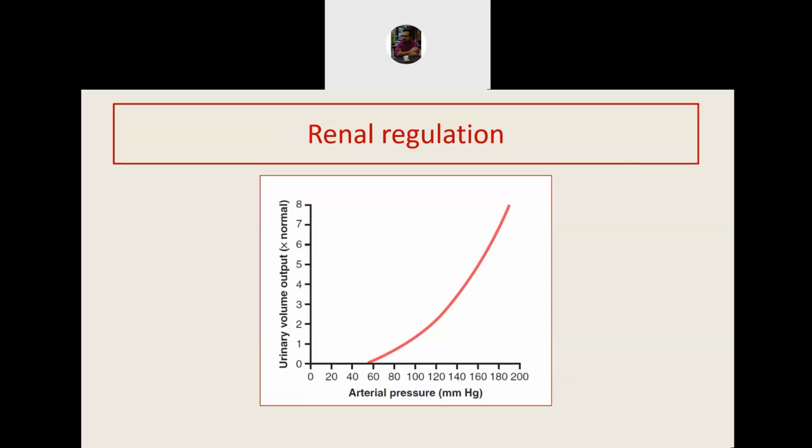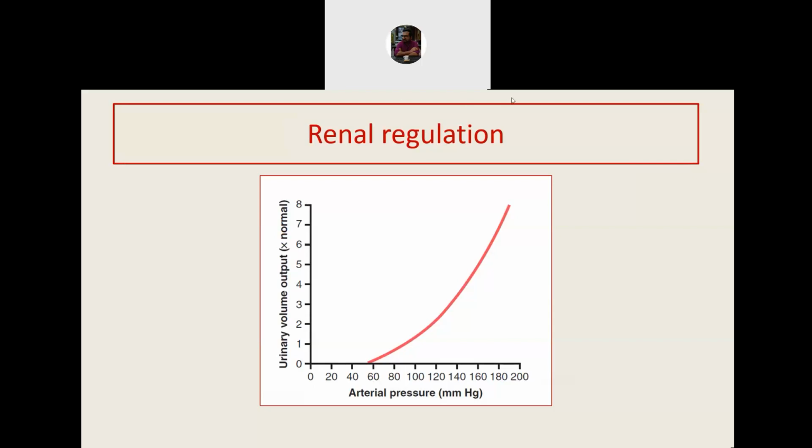But the kidney itself has its own mechanisms for regulation of the blood volume. If we experimentally increase the blood pressure in an animal, we will see that as the blood pressure rises, urine output also increases. So the more sodium and water enters the body, the more sodium and water leaves the body, up to a certain limit.